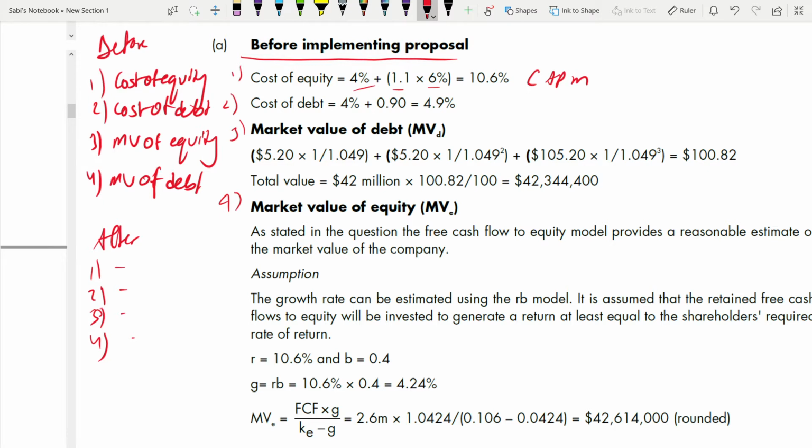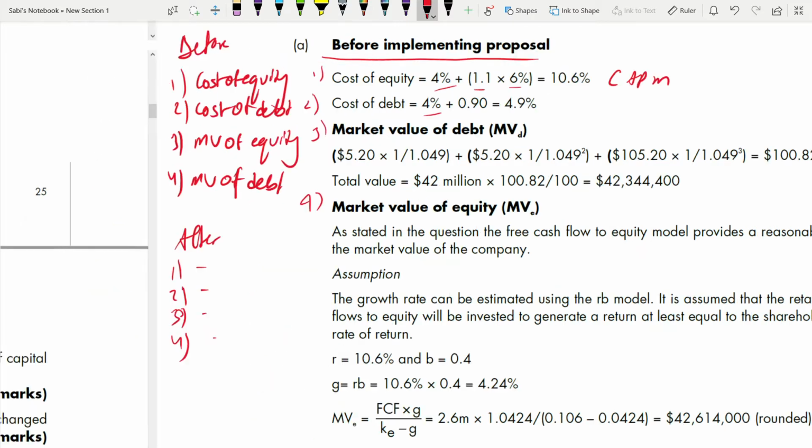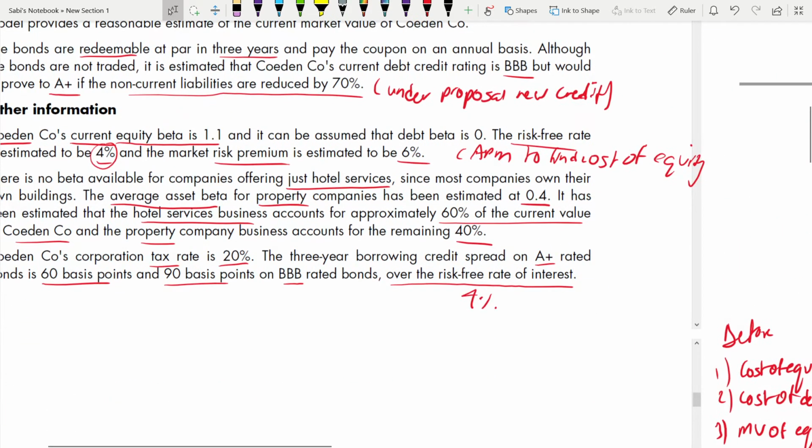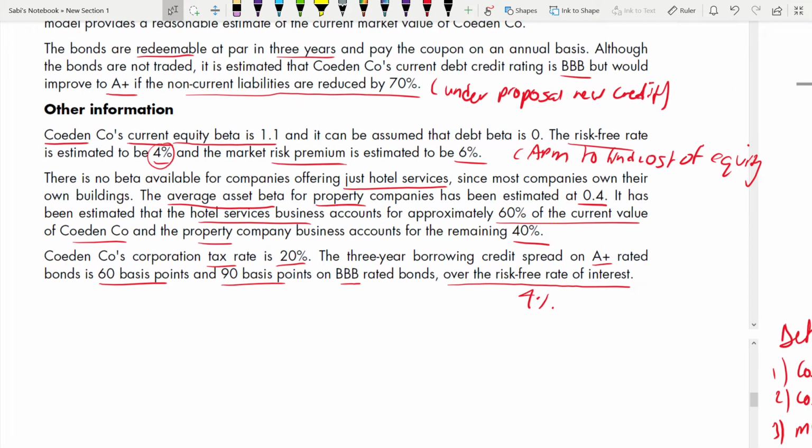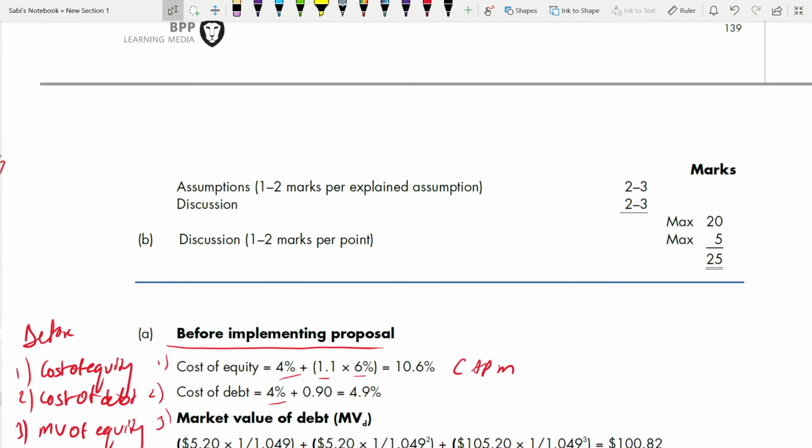Coming to cost of debt. For cost of debt, you just have to add the risk free rate plus your bond spread when it was triple B. Remember, when it was triple B, it was 90 basis point. Don't go and add 60 basis point with 4%. The reason is that most of our thinking is like this: when something is given first, that means it is before, and when something is given later, it is after the implementation. No, it is A plus rated, which is 60 basis point. A rated is after the proposal. So before it was 90 basis point. Just check which basis point is for which rating.